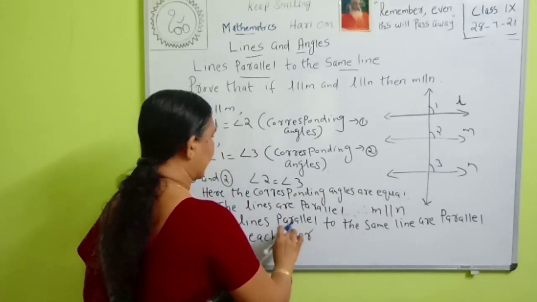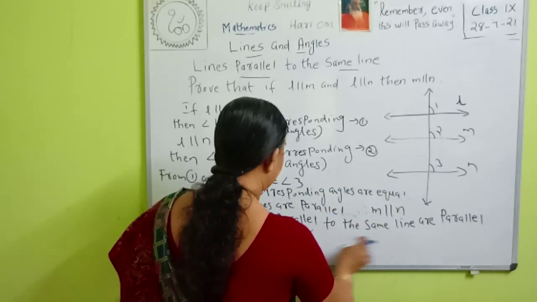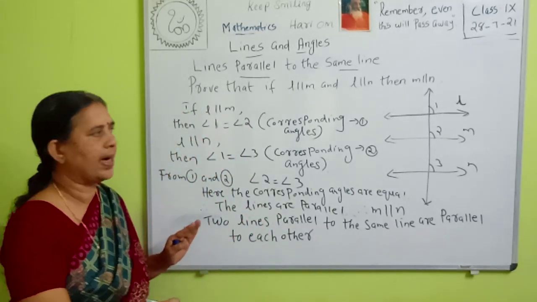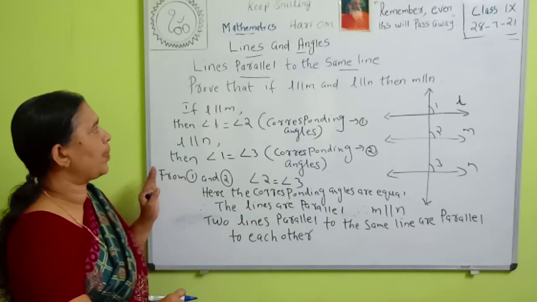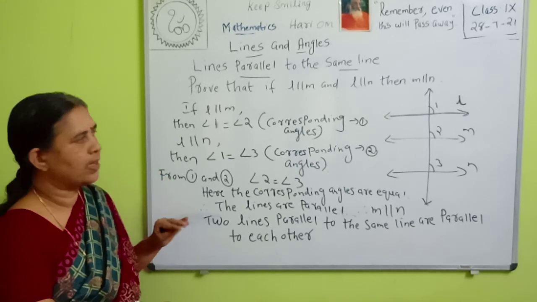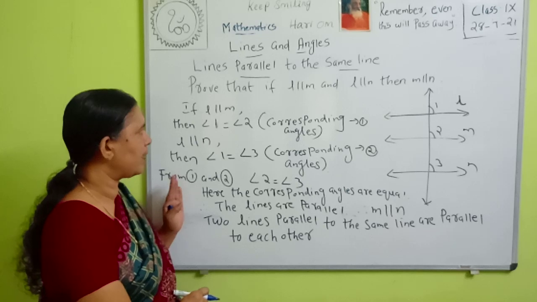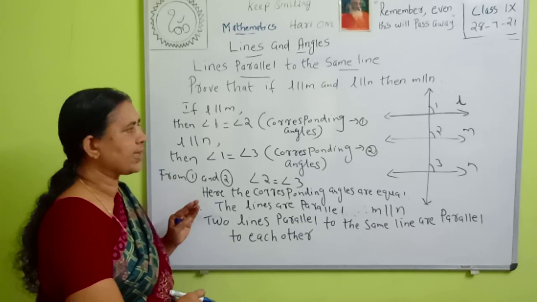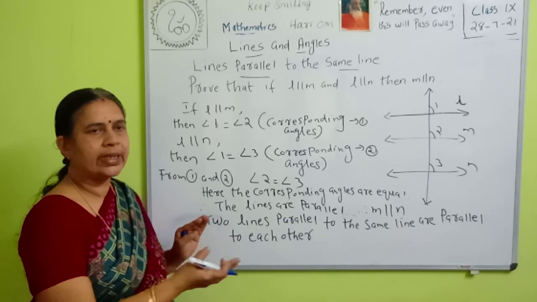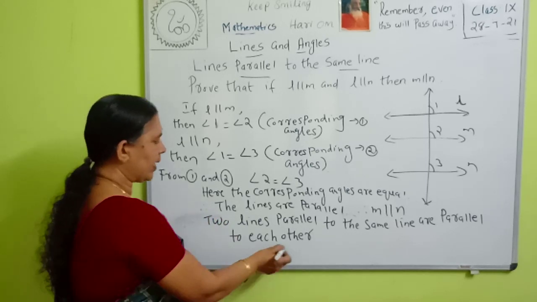Two lines parallel to the same line are parallel to each other. This is a property of parallel lines, so you remember it. If two lines are parallel to the same line, then they are parallel to each other also. You remember it. Okay.